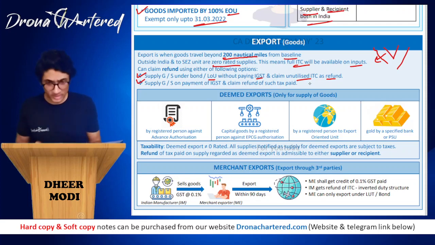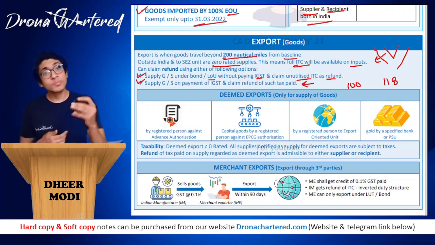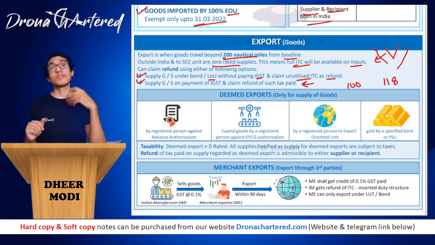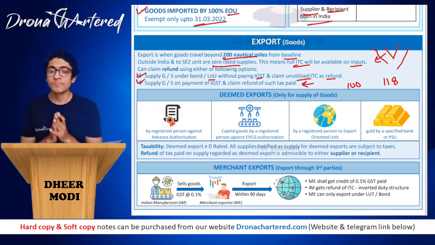Now what happened in this case? Your capital gets blocked, because anything that you are purchasing for 100 rupees, you will actually spend 118 rupees in cash. And this 18 rupees you will get next month when you file your return, and you get your refund even after that. So therefore, if you already sign an LOU, you will be saving on this whole hassle of paying 18 rupees as tax, then again receiving a refund, filing your returns, everything that is not needed.